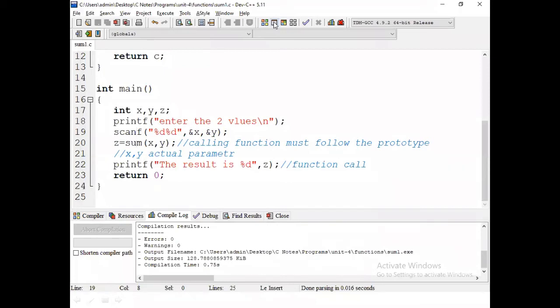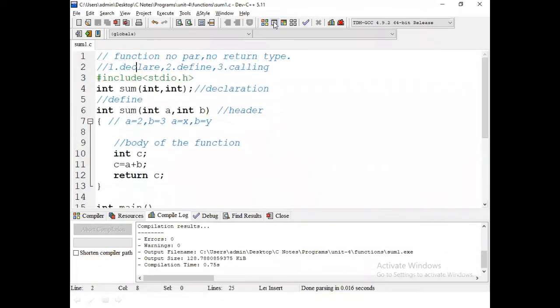Next we can check with different data types also. It is not fixed only for integer. It is possible for any type of variable data.